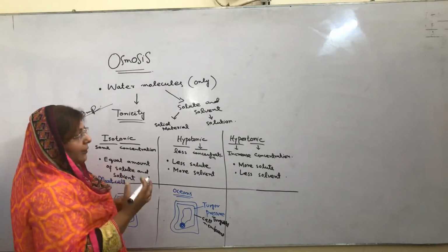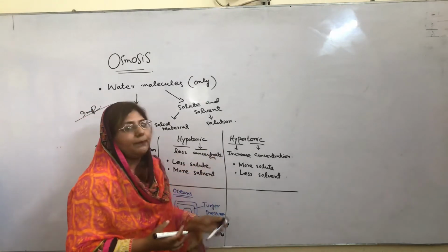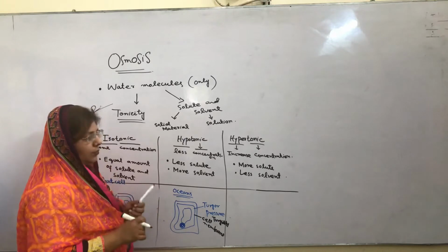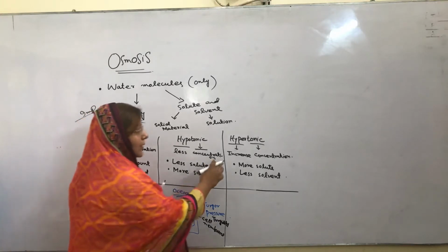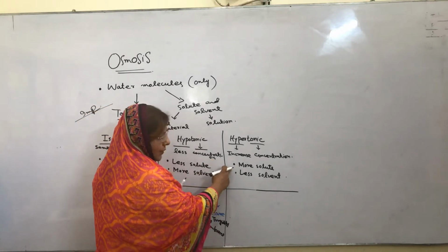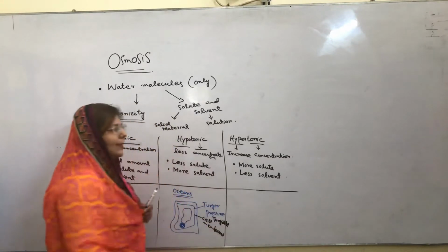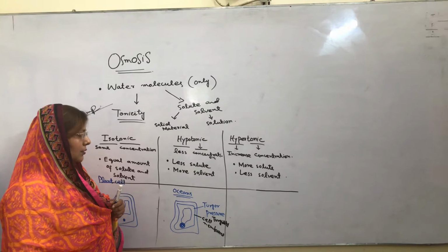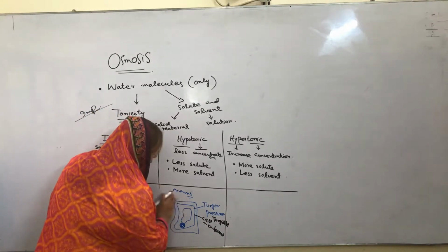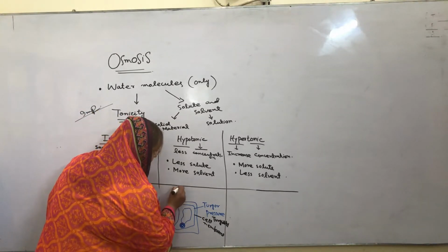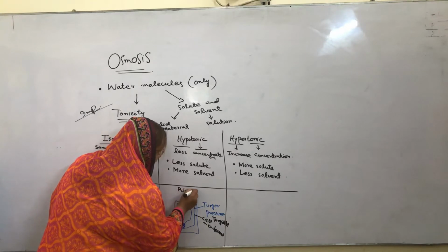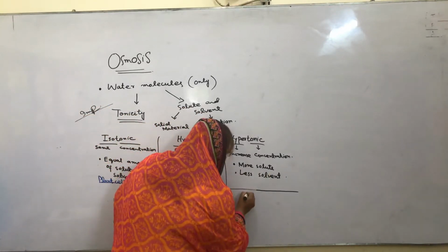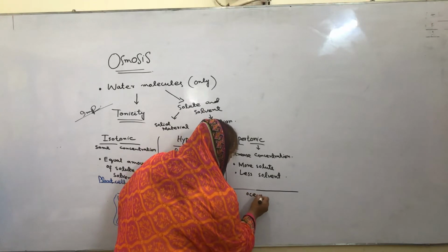Then when we put plant cell in a hypertonic solution, what will happen? What is the condition of hypertonic solution? More solute and less solvent. So more solute, this is not a river environment, this is more solute, means this is an ocean environment.